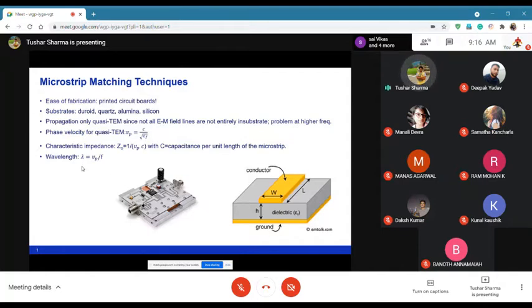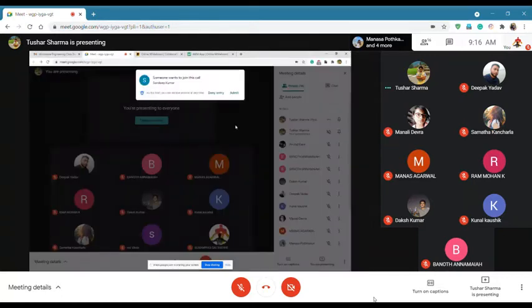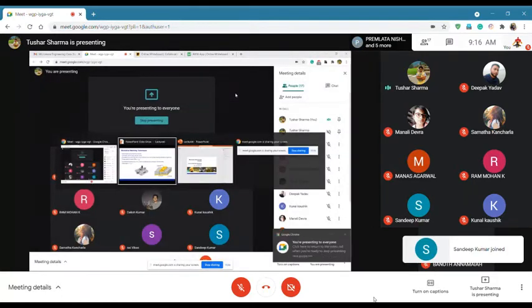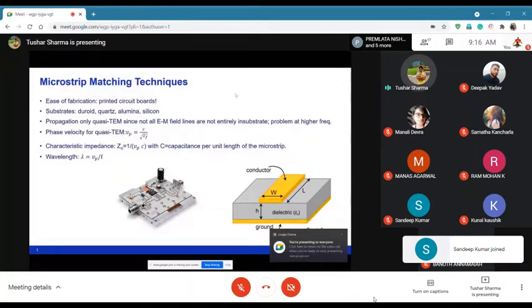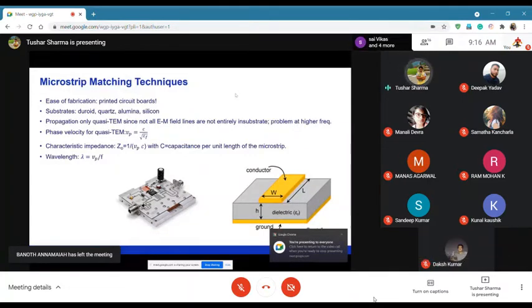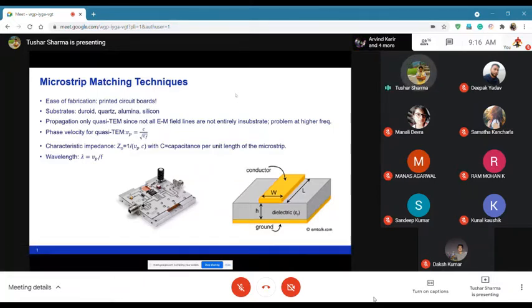So basically what happens is that you excite your top layer, which is the conductor, and you try to create the electric fields and the magnetic fields between the top and the bottom layer. So you basically try to create the fields between the conductor and the ground. Since the conductor is at a positive potential, because your current or your signal is flowing through the conductor, and your back metal is basically your ground.